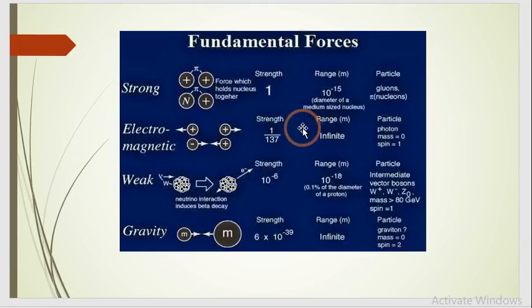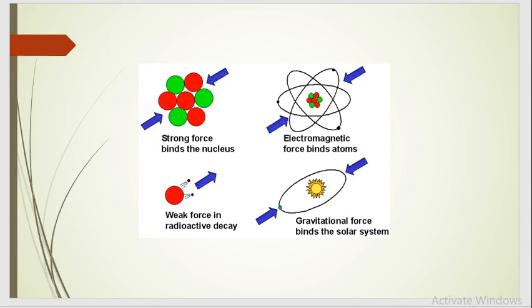According to their strength and range, strong nuclear force is strongest force in nature, then electromagnetic, then weak nuclear, and last weakest force, gravitational force. I hope you understood with these all concepts.